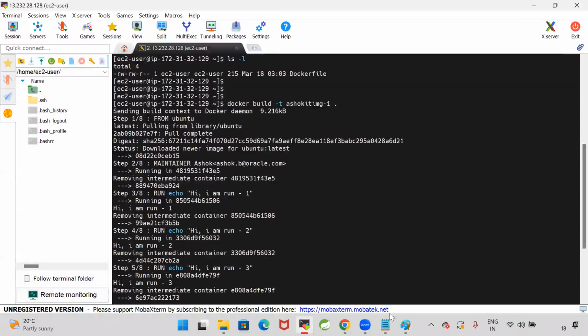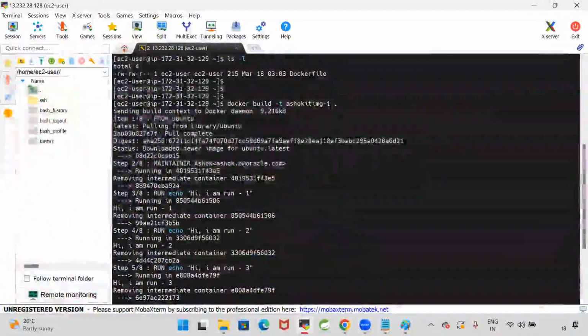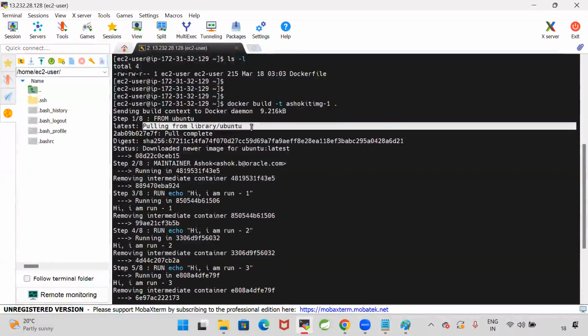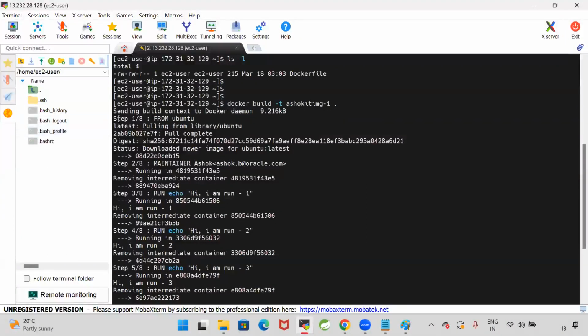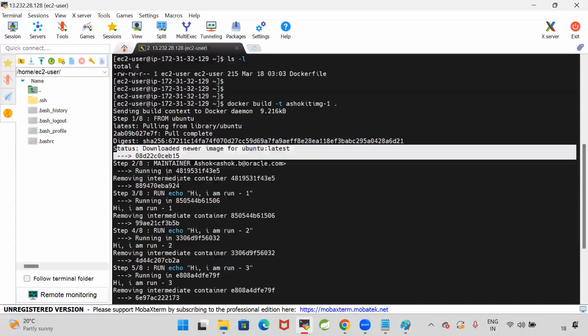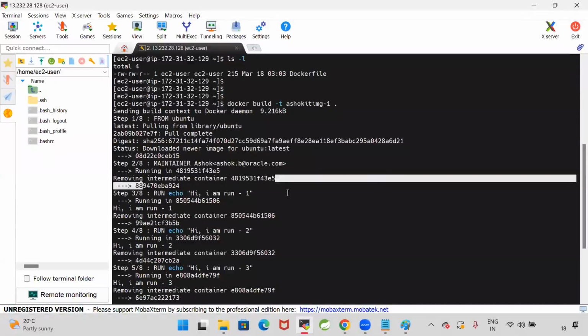Step 1 in my Dockerfile is FROM ubuntu. It pulled the Ubuntu image, which means a Linux OS, and downloaded the new image of Ubuntu. Step 2, MAINTAINER, it processed it, removing intermediate container.